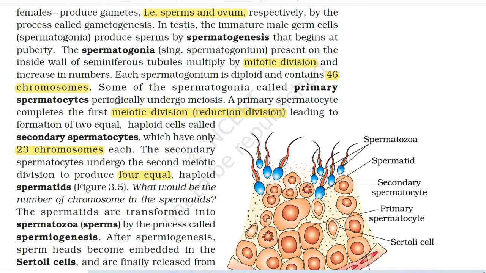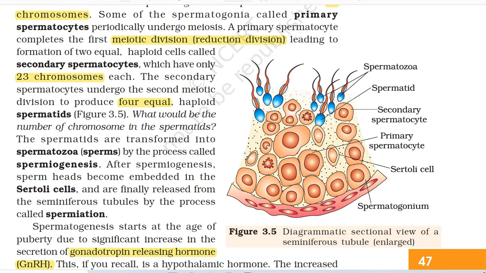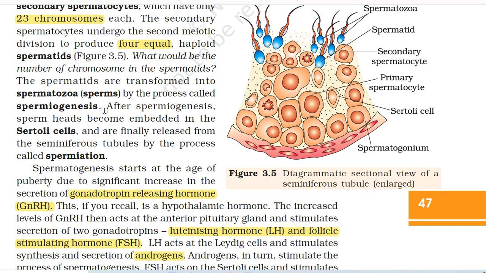Some of the spermatogonia, called primary spermatocytes, periodically undergo meiosis. A primary spermatocyte completes the first meiotic division, that is reduction division, leading to formation of two equal haploid cells called secondary spermatocytes, which have only 23 chromosomes each. The secondary spermatocytes undergo the second meiotic division to produce four equal haploid spermatids. What would be the number of chromosomes in the spermatids? The spermatids are transformed into spermatozoa or sperms by the process called spermiogenesis.